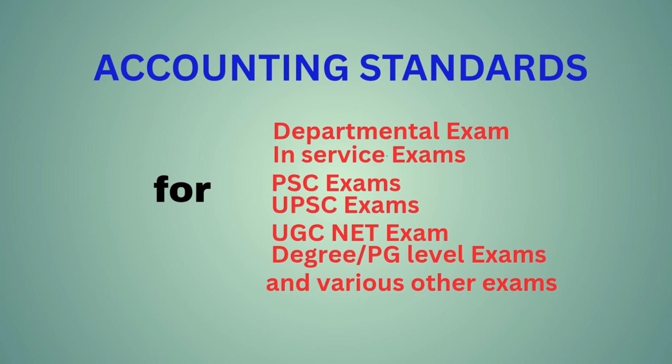AS15, employee benefits. Employee benefits are all forms of consideration given by an enterprise in exchange for service rendered by employees. AS16, borrowing cost. Borrowing costs are interest and other costs incurred by an enterprise in connection with the borrowing of funds. AS17, segment reporting.